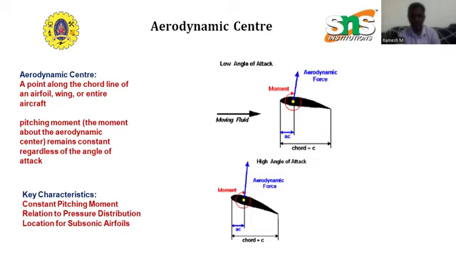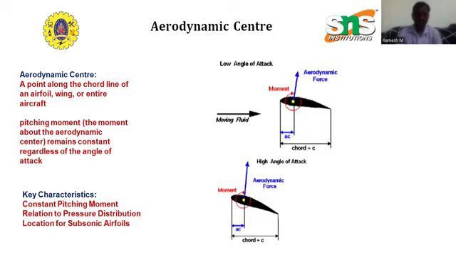And what are the applications related with this aerodynamic center? One is aircraft stability. Then wing design, as well as the analysis for simplification. Under these conditions, the aerodynamic center plays a very crucial role.